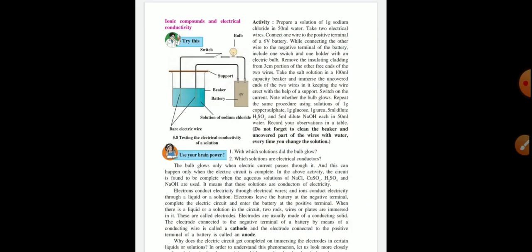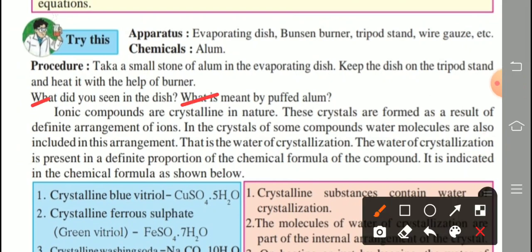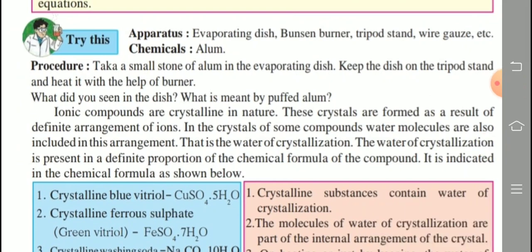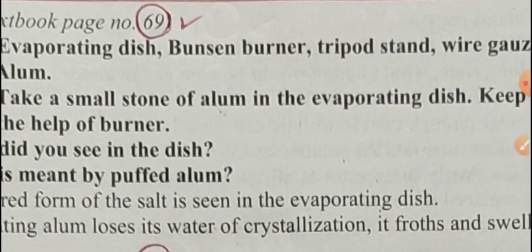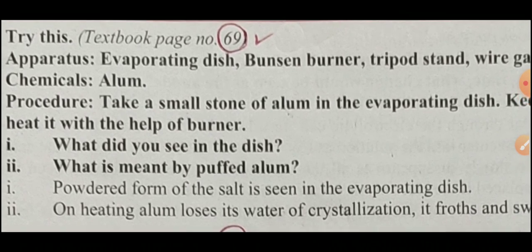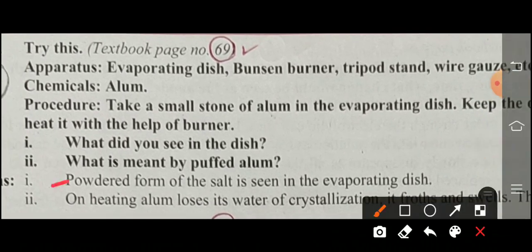So I will show here two questions given for us. Which one? This first and second. I will show the answer on one separate paper. See here. Clear? So what did you see in the dish and what is meant by puff alum? First answer is, powdered form of salt is seen in the evaporating dish, after this activity we perform in laboratory. And second, what is meant by puff alum?